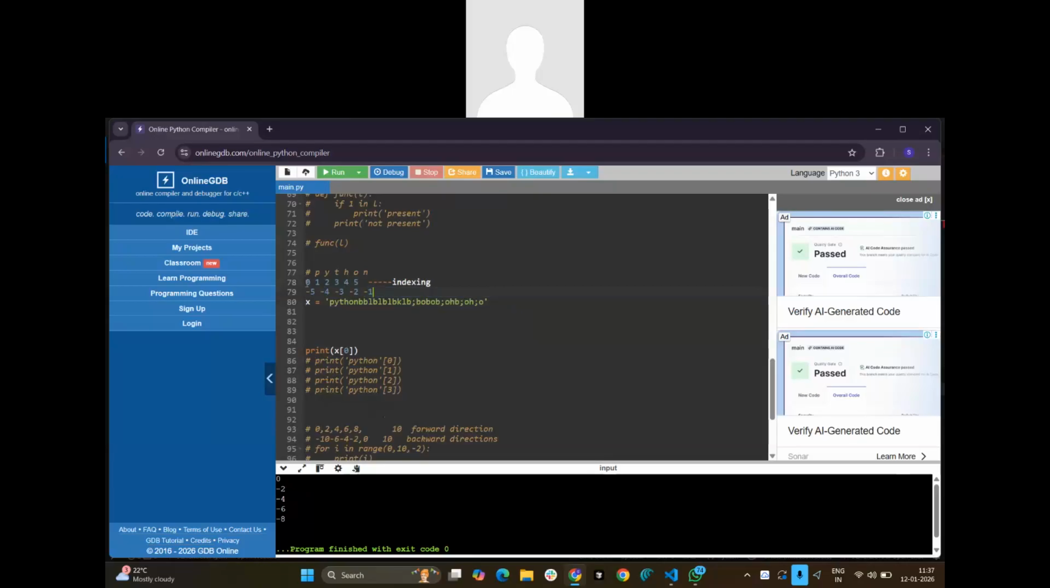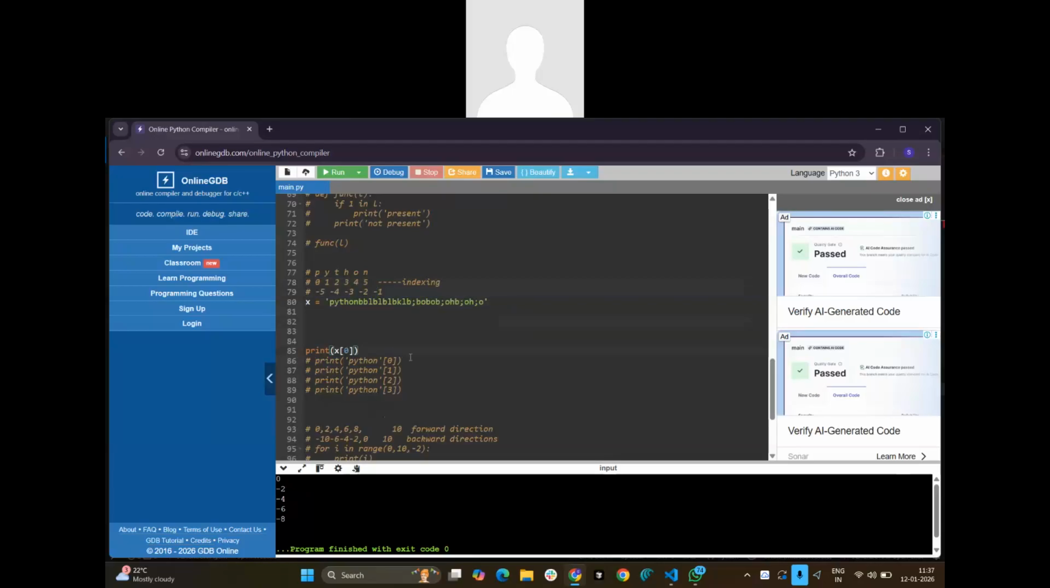So the forward direction will be considered as a positive one. And if I want to get from the last character, that will start from the negative, like the x-axis and y-axis, right? So if I want to get the last character, how can I access it? You have to tell me. How can I access the last character? This character I want here now.